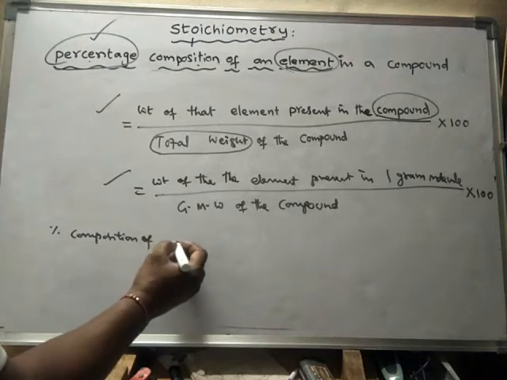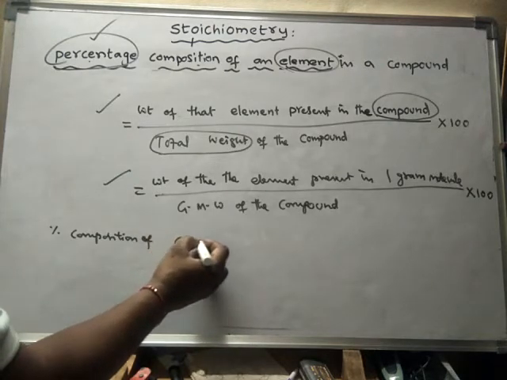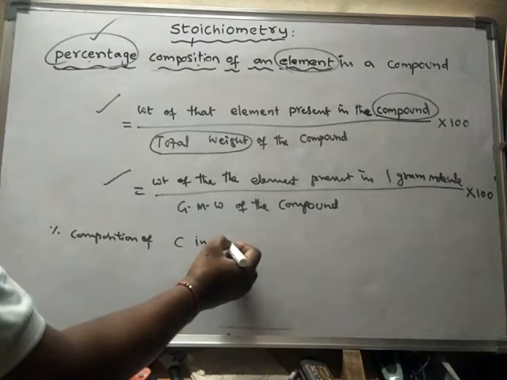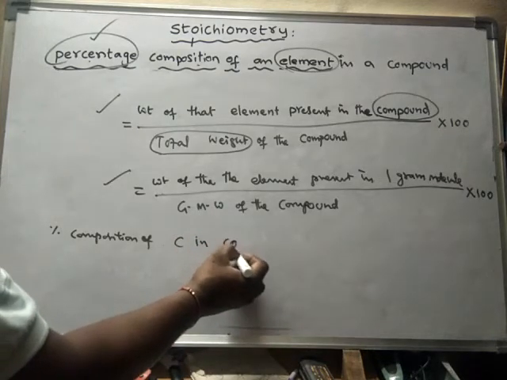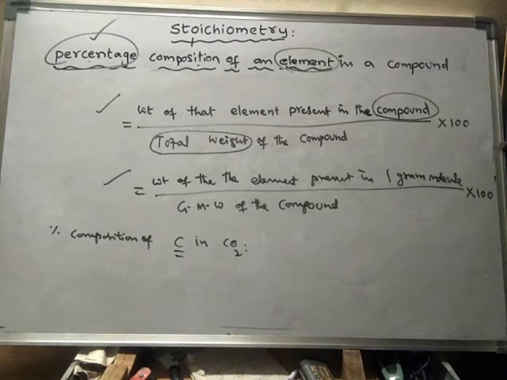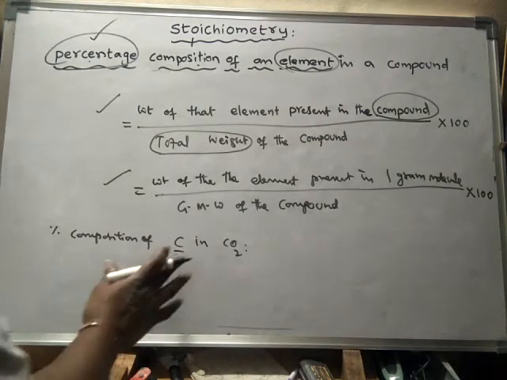What is the percentage composition of carbon in carbon dioxide? Which element? Carbon. So how do we find the percentage composition of the element carbon in carbon dioxide?